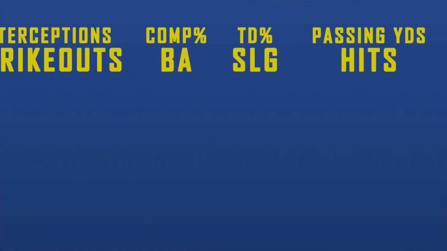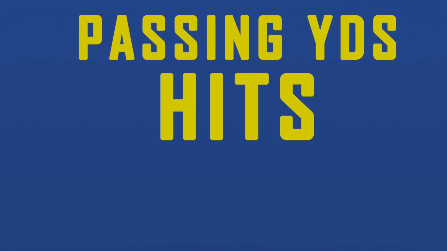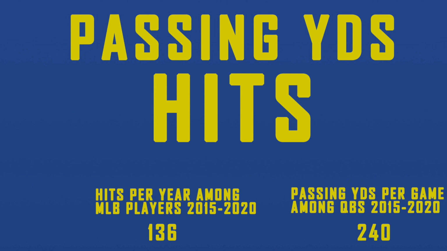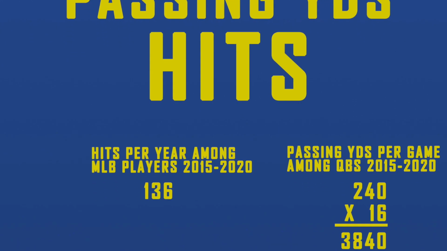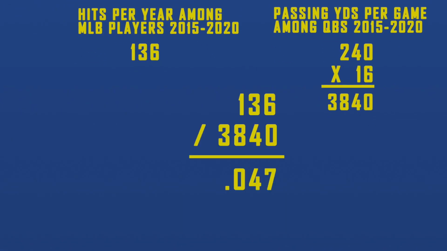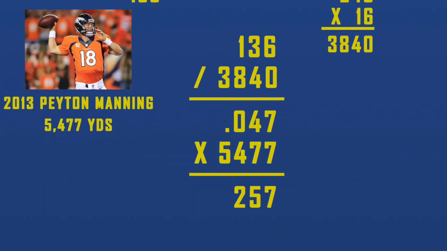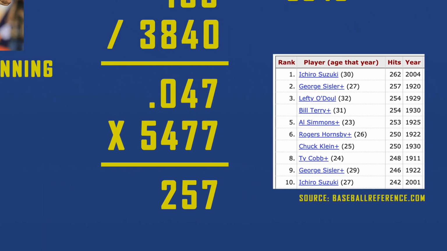Now let's start there. The average MLB player with at least 550 plate appearances in the last 5 years has an average of 136 hits per year. The average quarterback over that same span has an average of 240 yards per game, or 3,840 yards a year. And using this formula on Peyton Manning's 2013 record-setting year would put him with 257 hits, tying him for second of all time.